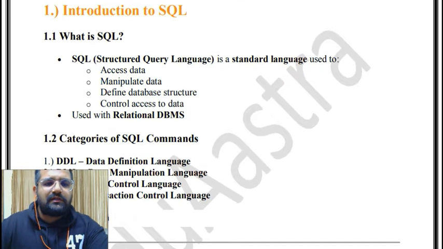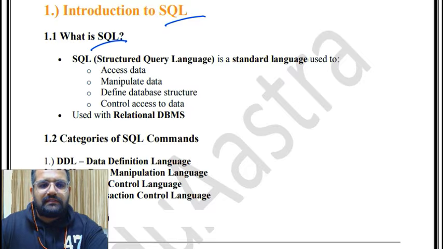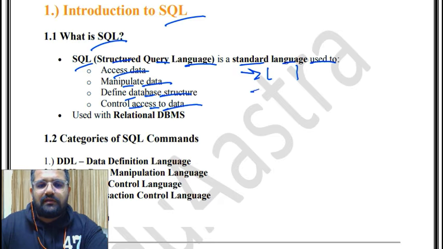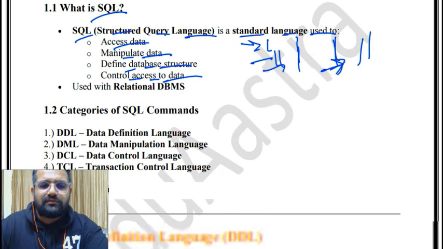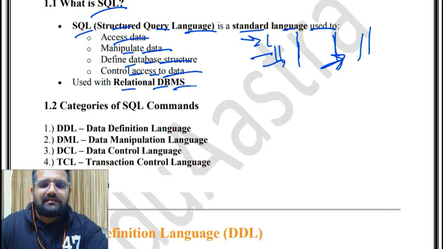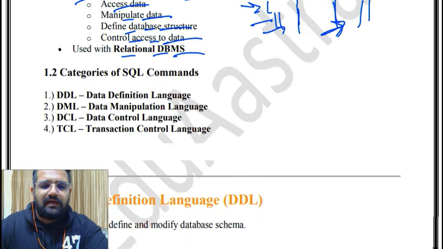So first of all, introduction to SQL. What is SQL? SQL is Structured Query Language. It is a standard language used to access data, manipulate data, define database structure, and control access to data. First of all, access data; manipulate, if you want to make any changes in the data; define database structure; and then control access to data, whatever database you have made, its control. So that is control access to data. It is used with a relational database management system, that is RDBMS.